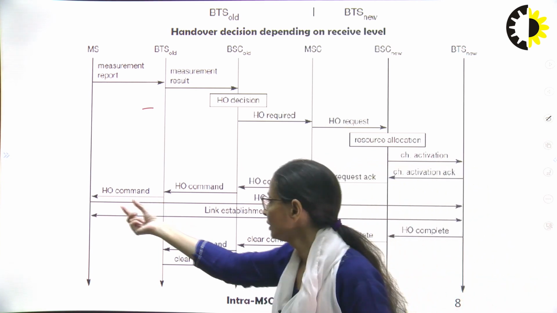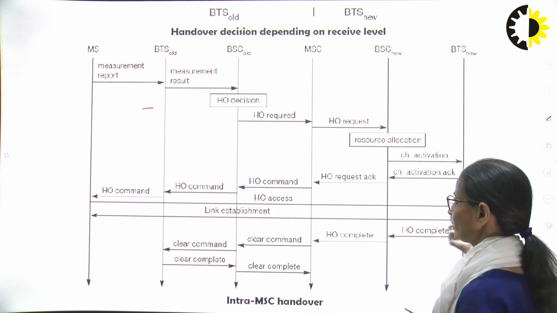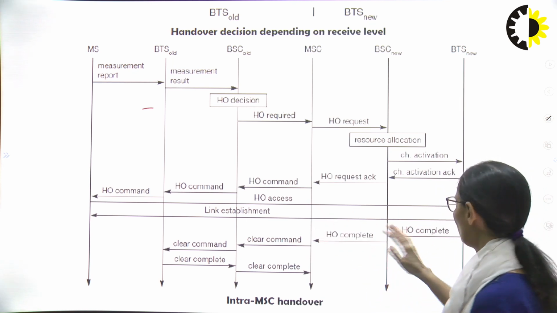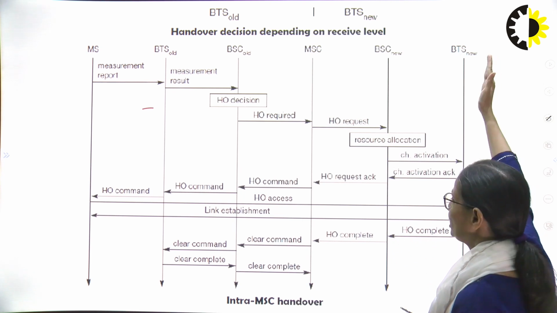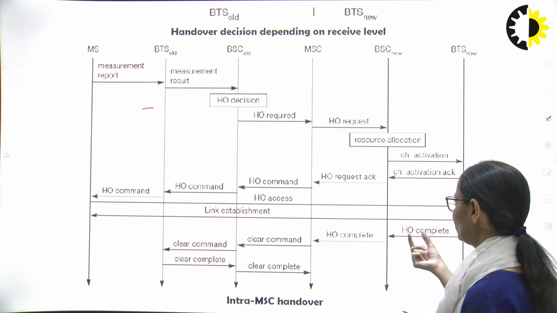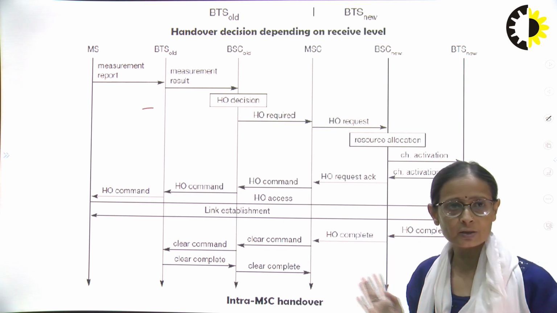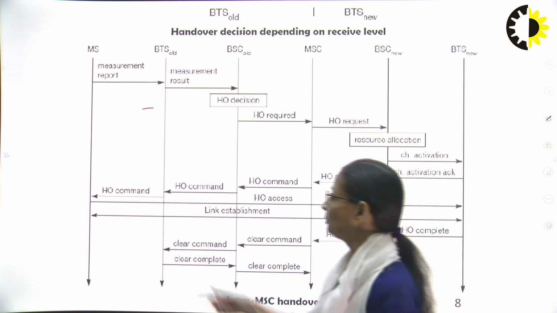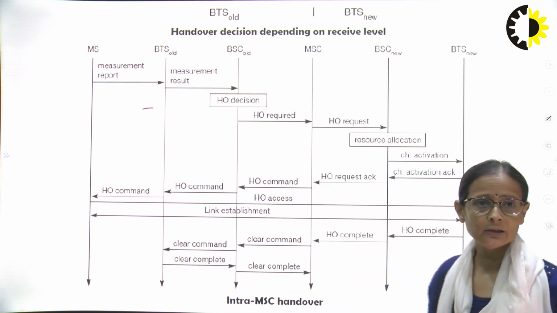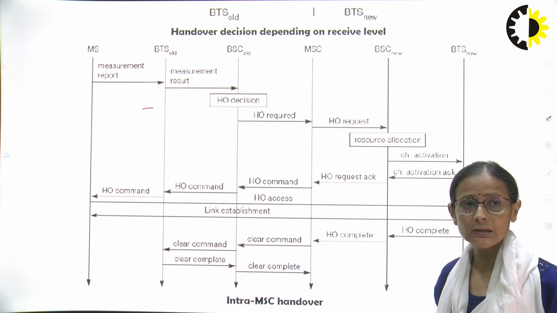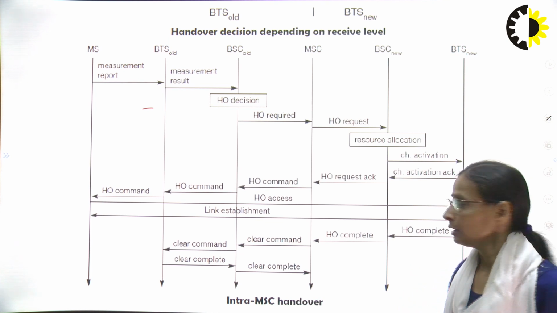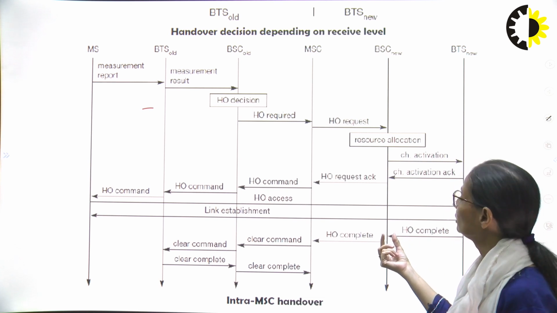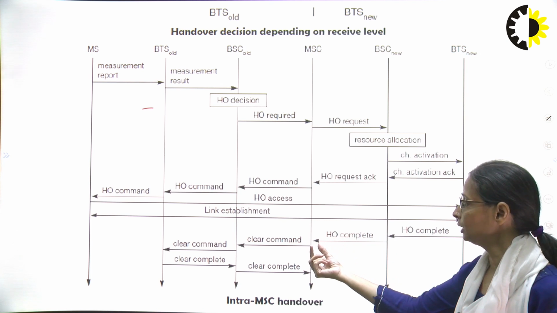Now BSC old informs this BTS old and this BTS old will inform this information to MS. Now the MS will connect to the BTS new. Uplink and downlink channel would be allocated. After all the things are done, my BTS new will send a command that handover has been completed. This information needs to be sent to the BTS. Why this? Because it needs to clear the resources which it had earlier allocated to the MS. So here it will send the handover complete message to the new BSC. It will send to the MSC.